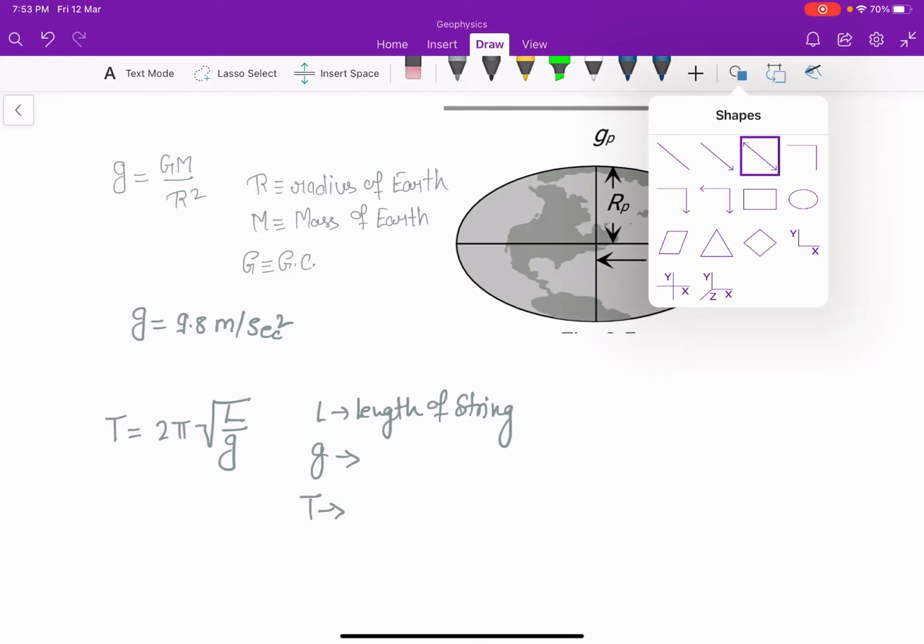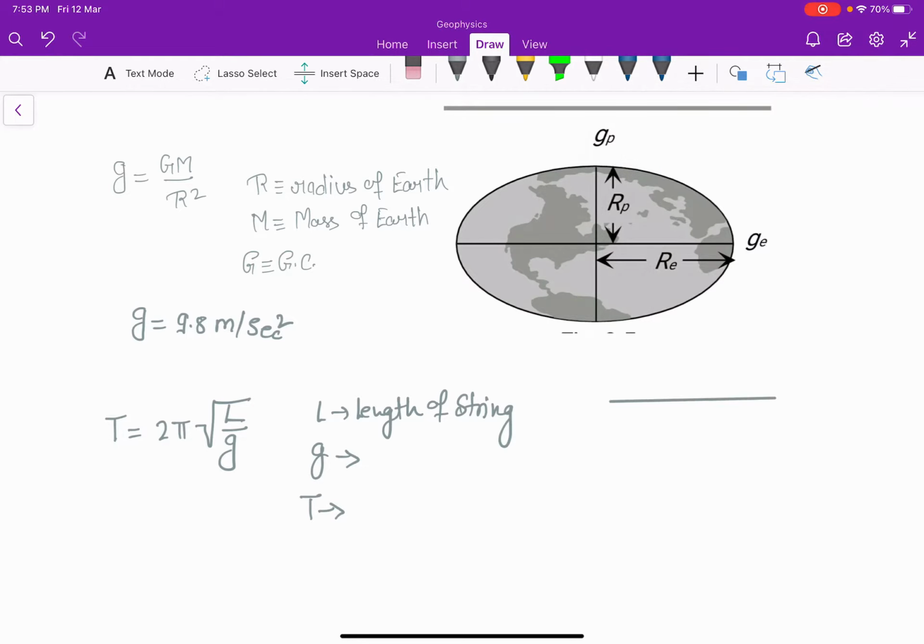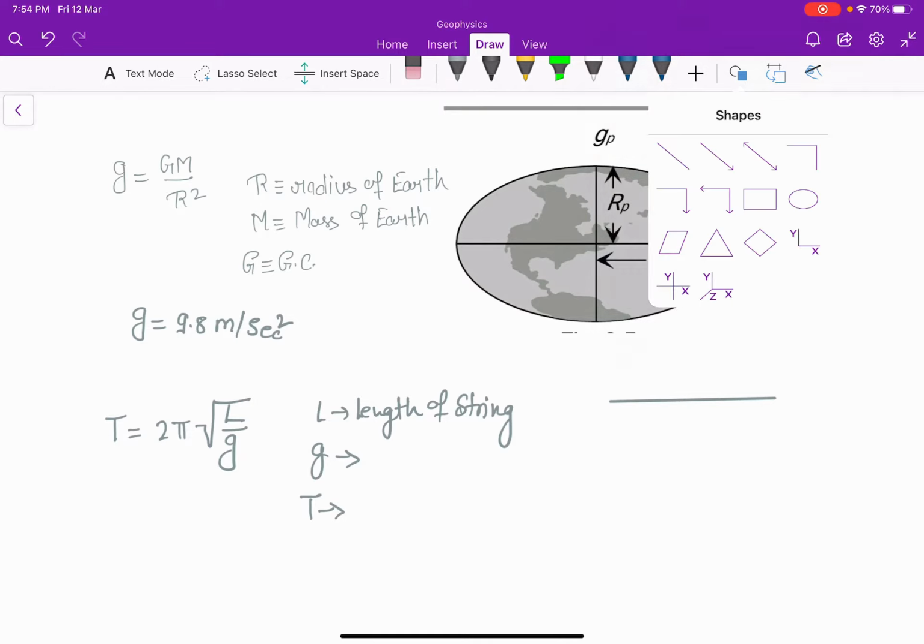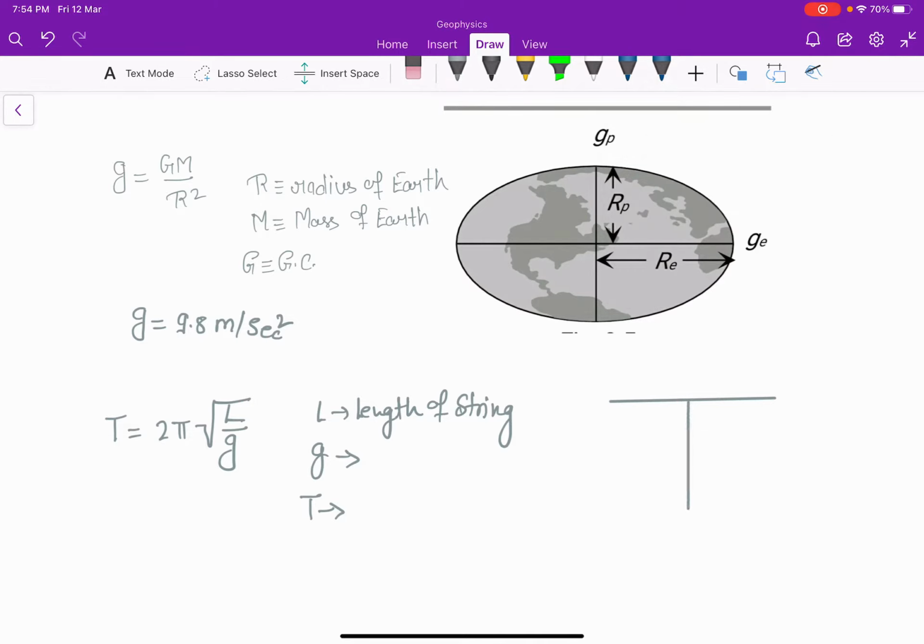So simple pendulum looks like this. Some kind of mass m is attached over there and this is the length L, and T starts from here and completes one cycle from point A to point B. We will get T.